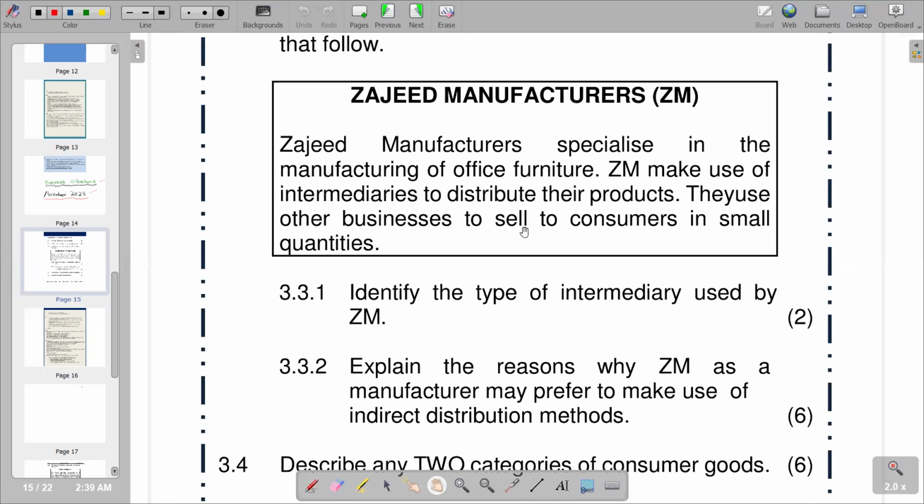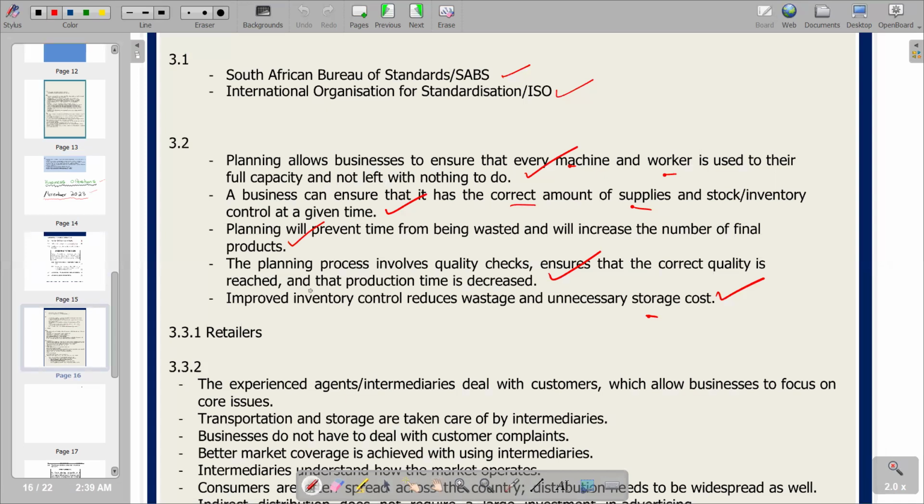3.3.1 is identify the type of intermediary used by ZM, but we know that they make use of intermediaries to distribute their products. So it means these intermediaries are the ones that are going to sell the products, they're going to distribute the products. So basically, we see that this is a retailer. So we can refer to this as a retailer. So we have our response here as a retailer.